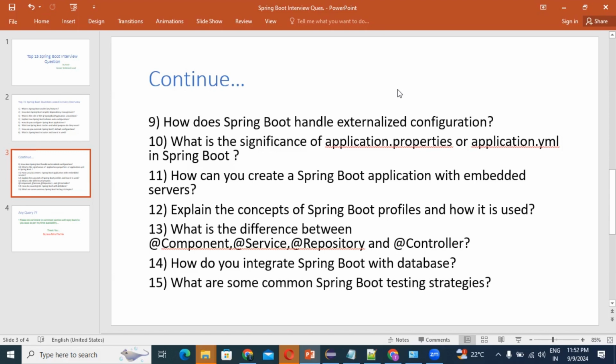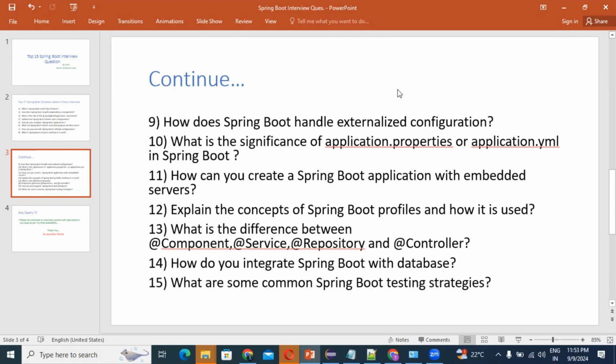Third type, command line arguments. With the help of command line arguments you can also handle external configuration, passing configuration properties as arguments when running the application. Guys, last, what is the way? Config server, using a Spring Cloud Config Server for centralized configuration management in a distributed system. This is also one type of externalized configuration in Spring Boot, guys.